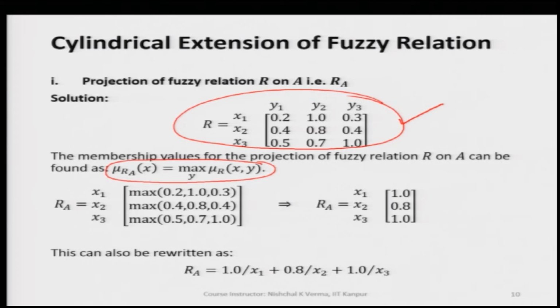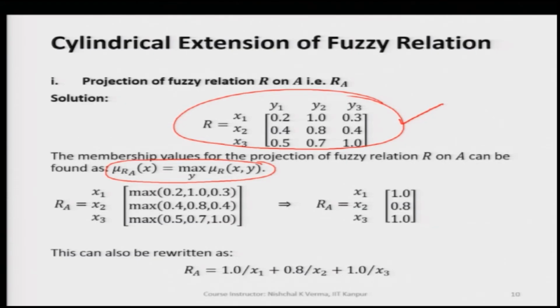So, we take the maximum of all the membership values over the generic variable which is going to be eliminated. Here, since we are taking the projection of R on A, which is defined with the generic variable x, it means we are eliminating the y generic variable.